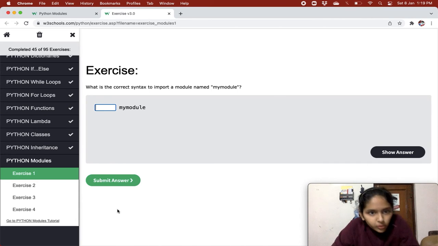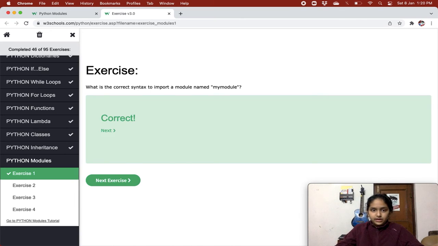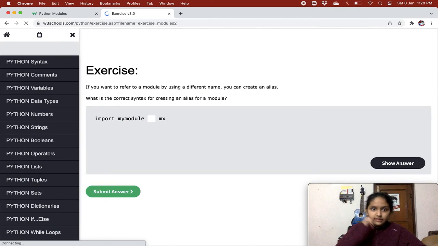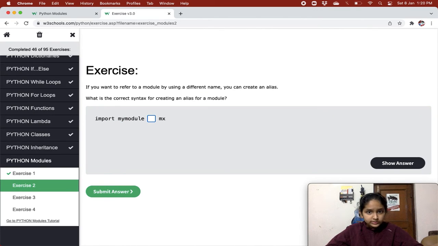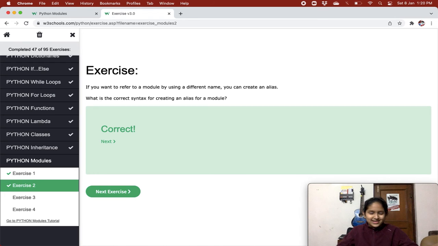Alright, so what is the correct syntax to import a module named mymodule? So we obviously know that is import, right? Let's submit the answer. That was correct. If you want to refer to a module name by using a different name, basically a nickname, we know that is the as keyword. We did that.